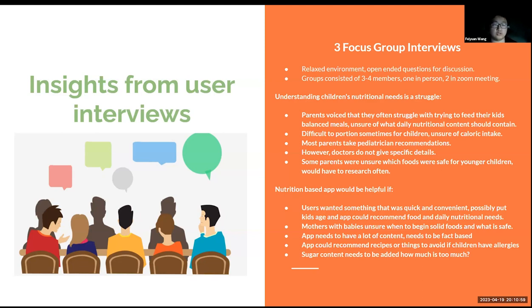Therefore, our users, who are usually parents, wanted something that was quick and convenient, something that could use their child's age and any medical conditions, such as allergies, to recommend food and daily nutritional needs. Finally, one of the most important factors was they needed the information of the app to be sure and credible.